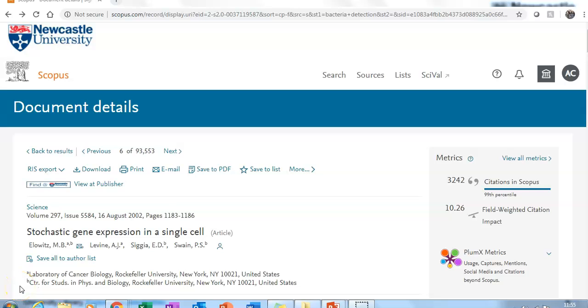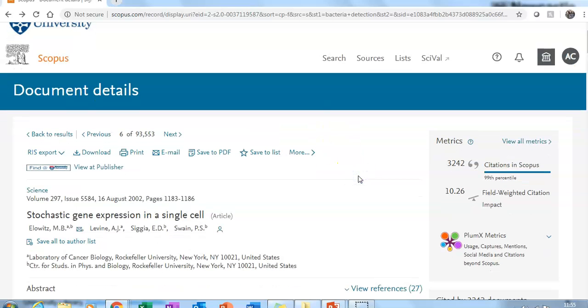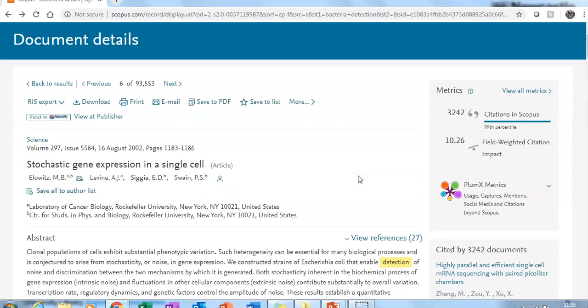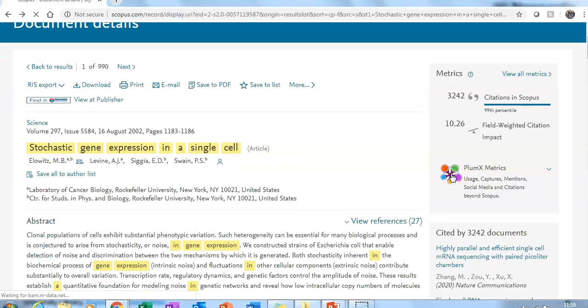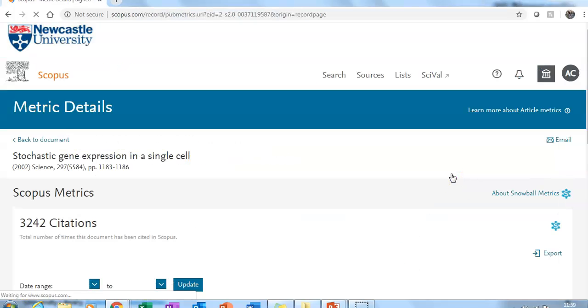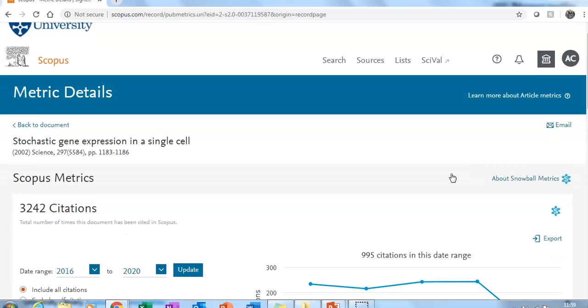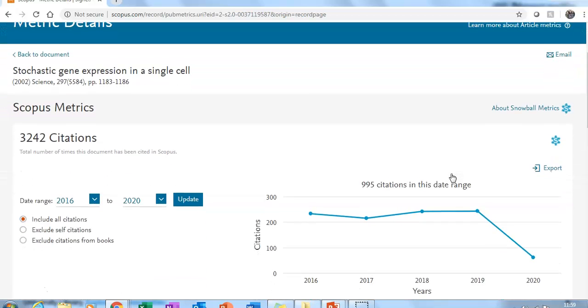Okay, so we're now in the Scopus platform, and here's one carefully chosen article that I've pre-selected because I know it has a record with Plum Analytics attached. So in this record level you can see those traditional metrics that I mentioned, and then also the icon for Plum Analytics. So if I click on that icon, that should take us through to a higher range of detail